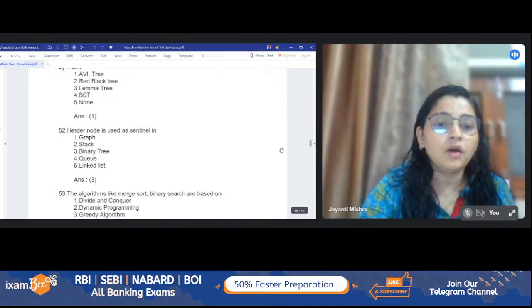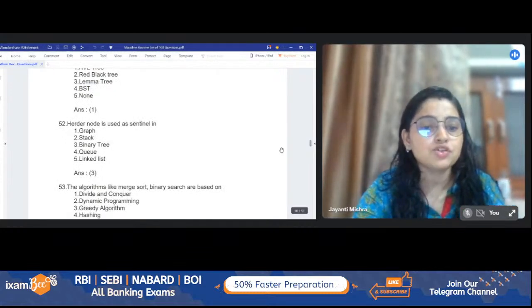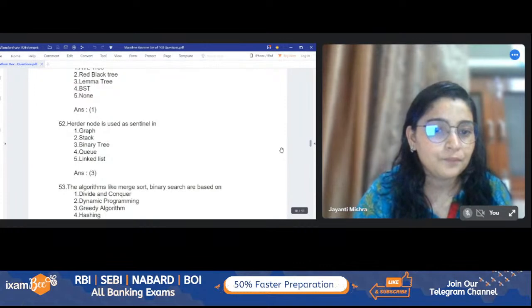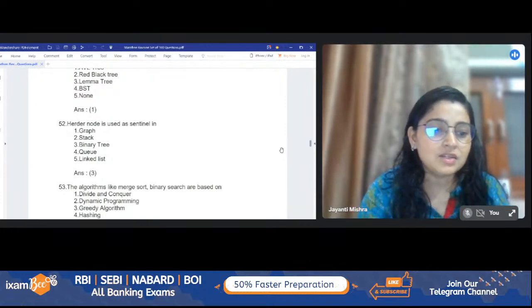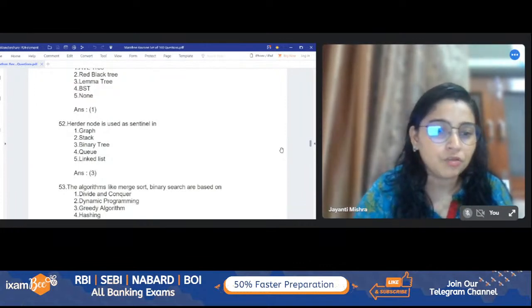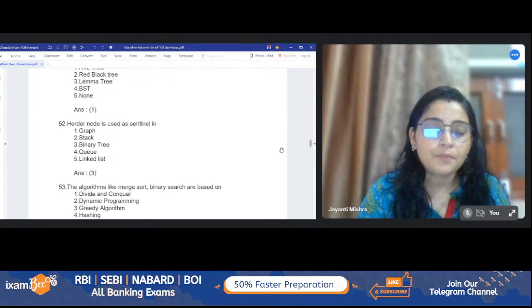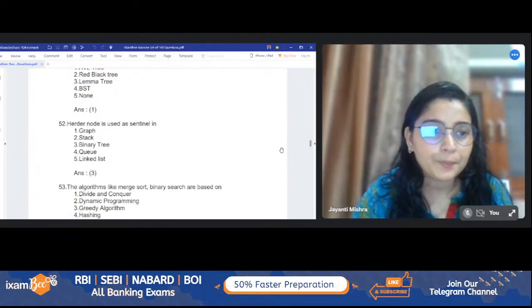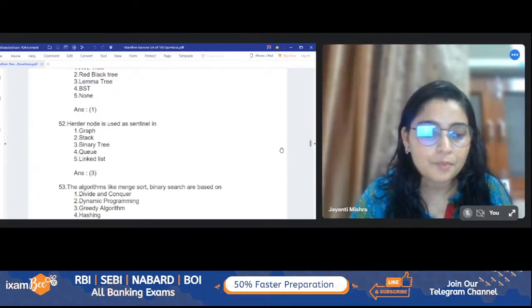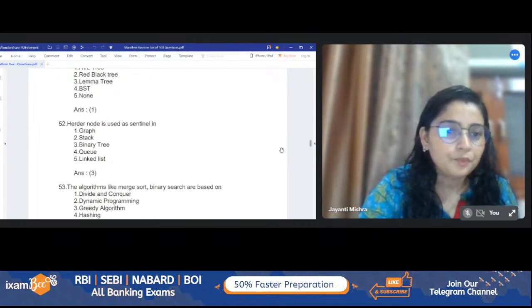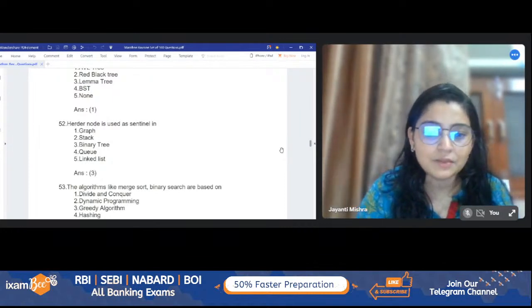Now, the algorithms like merge sort, binary search are based on which of these? It is not linked list, Amandeep. Okay, it is binary tree. Algorithms like merge sort, binary search use which thing? Be quick, guys.